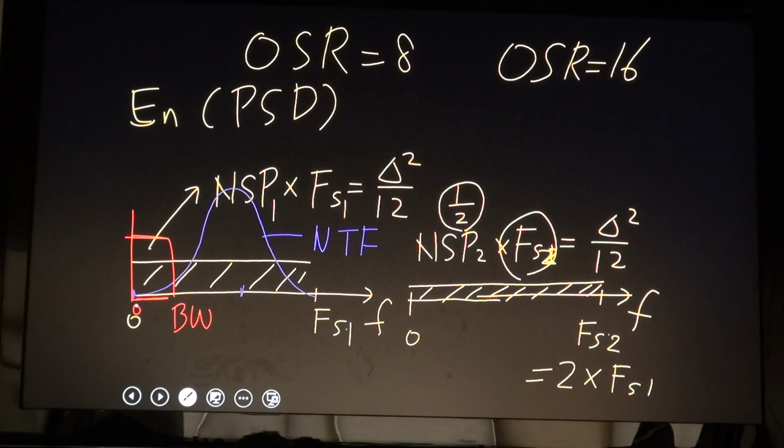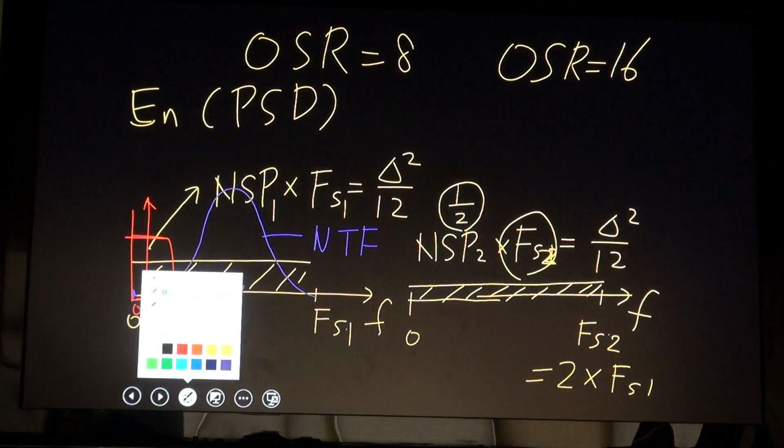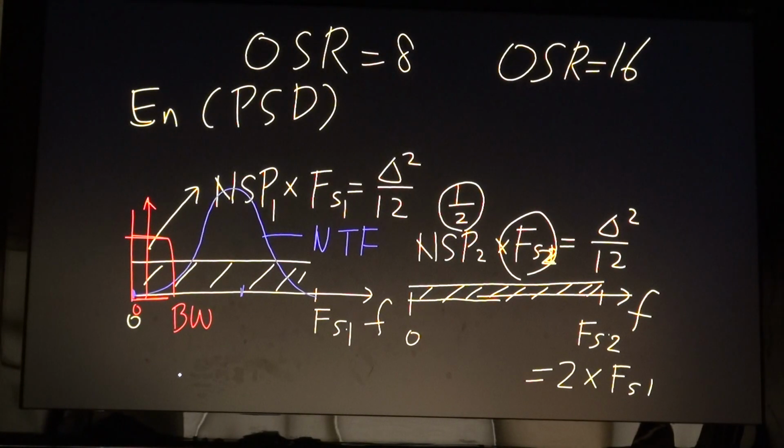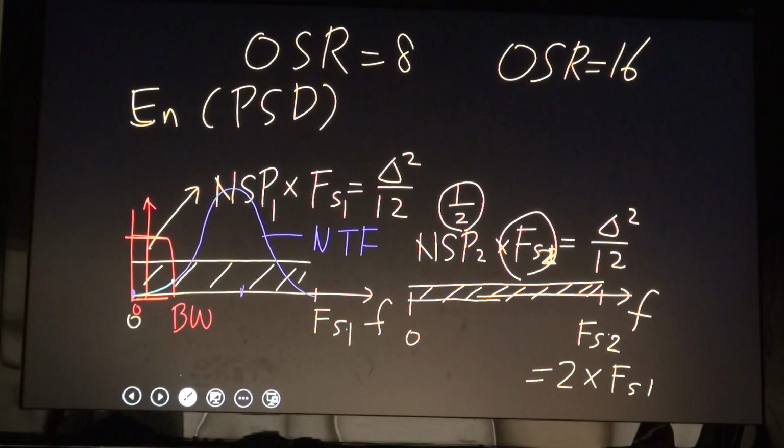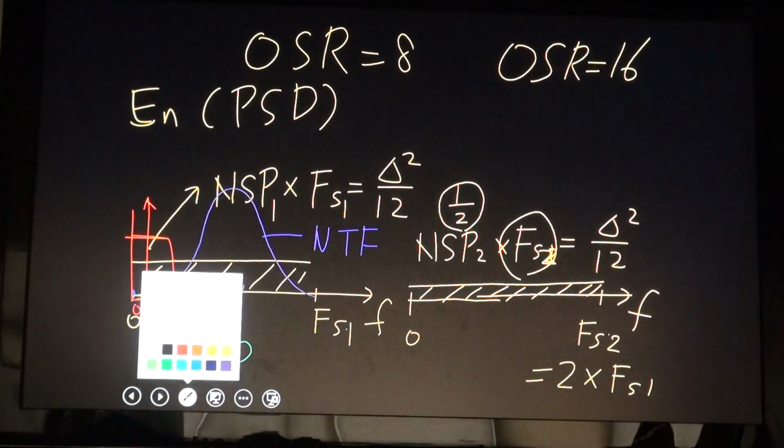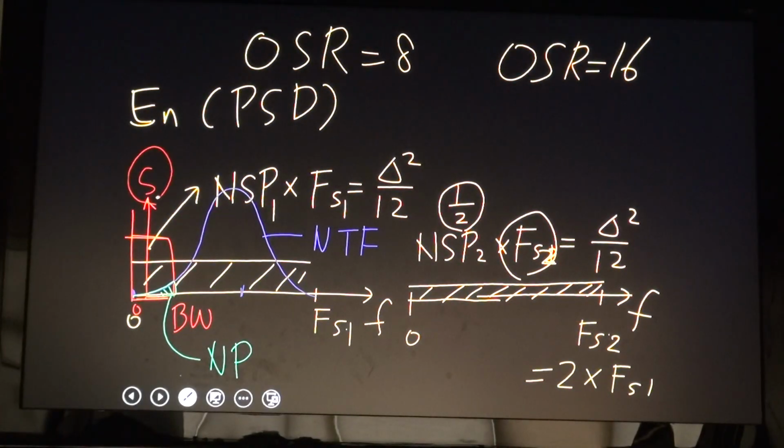Then my signal stays there, not attenuated, but my noise power is reduced significantly. This is my total noise power, and this red one is my signal power. So my SNR increases significantly by noise shaping as well as oversampling.